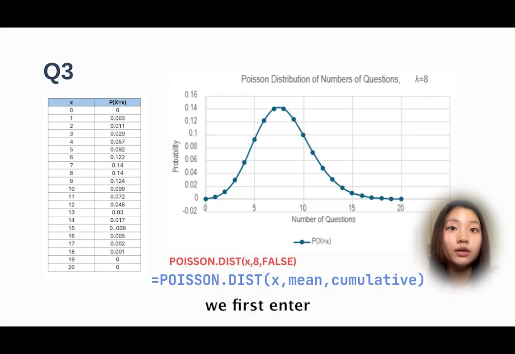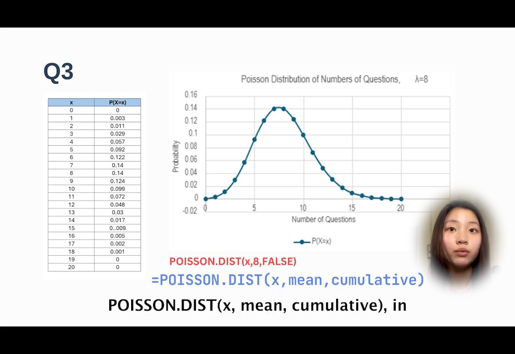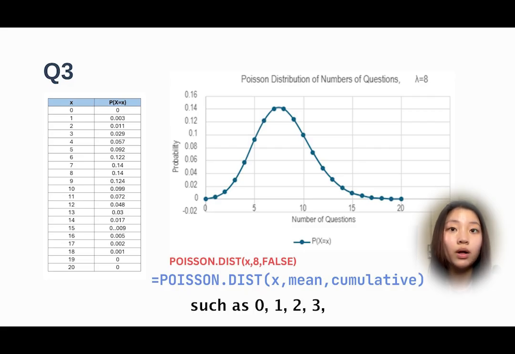To create a visualization of the probability distribution for the number of questions students might ask in the next session, we first enter the number of questions in the first column, for example, 20 in this case. Next, we calculate the probabilities using the Poisson distribution formula, POISSON.DIST(x, mean, cumulative), in the second column, where x represents values such as 0, 1, 2, 3, and so on, with a mean of 8. We set cumulative to false so that it returns the probability for exactly x questions.